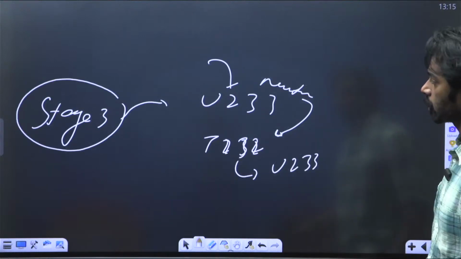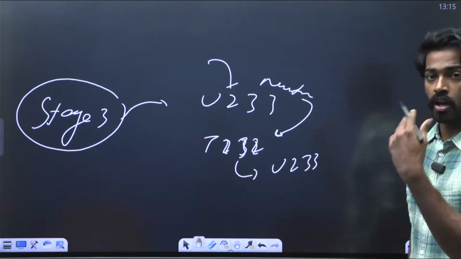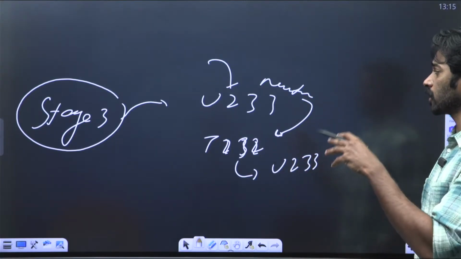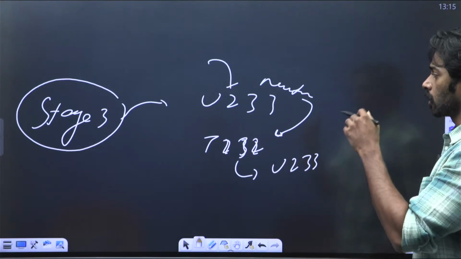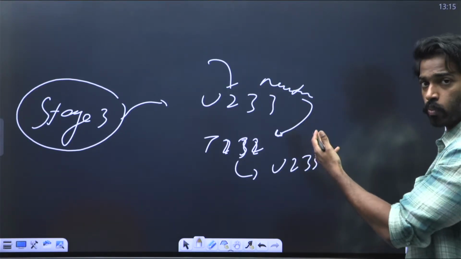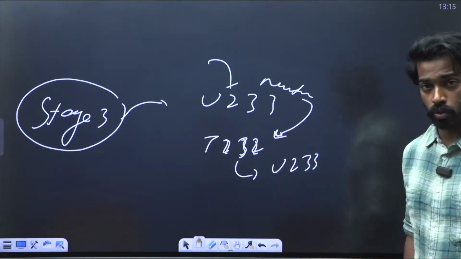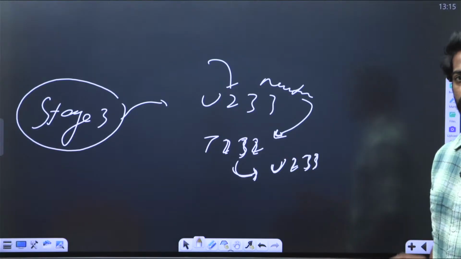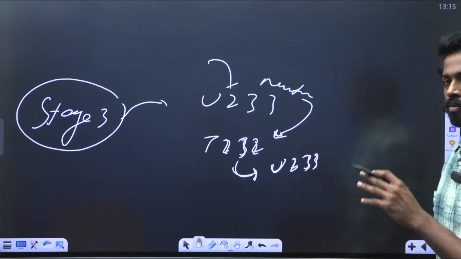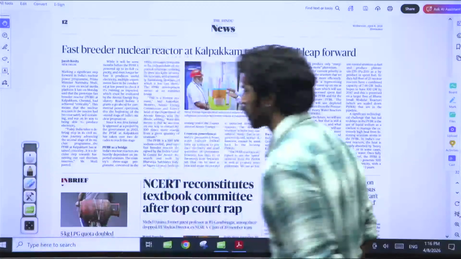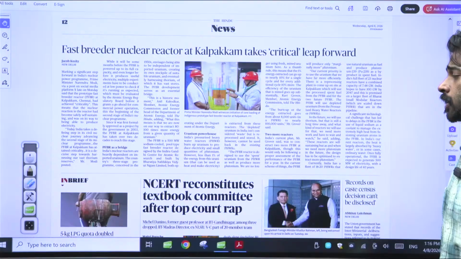uranium-233. Now in the third stage, you'll have uranium-233, which is an unstable element, and also thorium-232. Now the uranium-233 is hit with a neutron, which then undergoes fission and ensures there is emission of neutrons, which are then absorbed by the thorium-232 and ensure the formation of uranium-233. This is how the 3-stage program in India's nuclear platform works. This is what I wanted to tell regarding this particular article. Other than that, I don't think there's anything much important. So that ends this discussion.